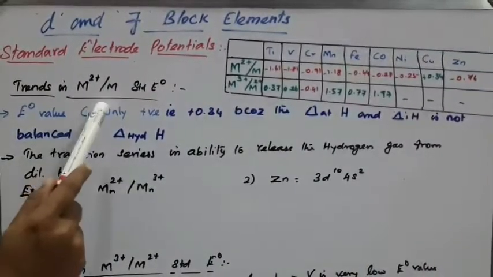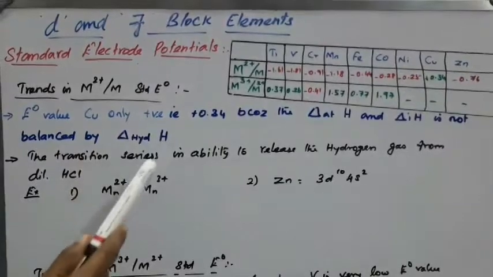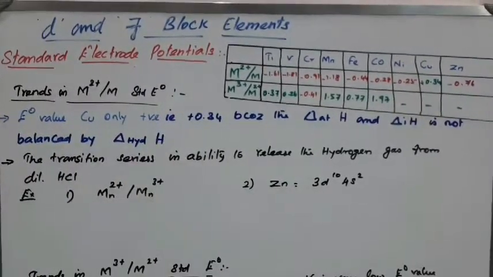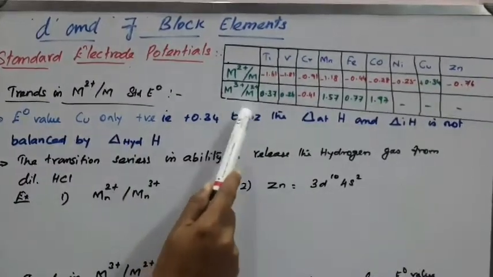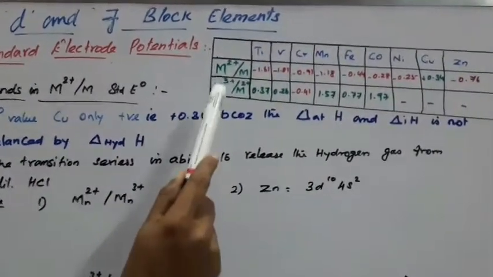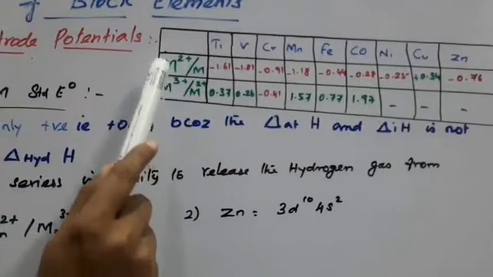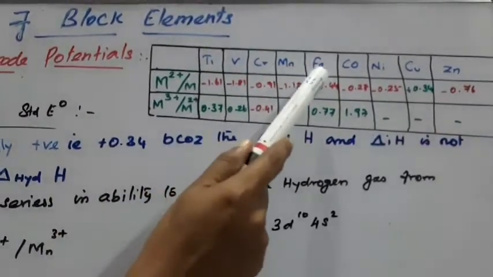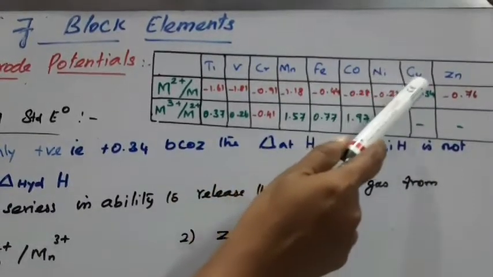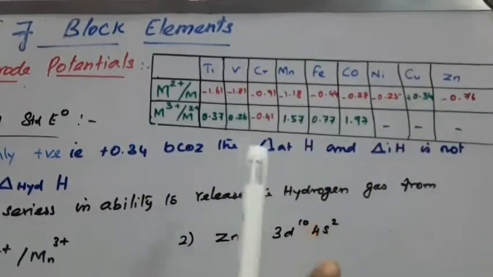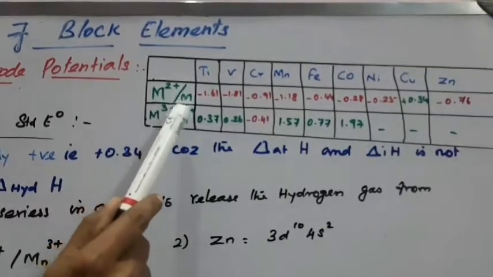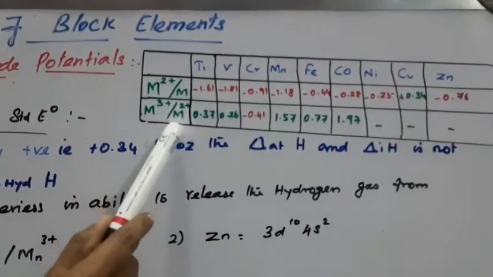Trends in M2 plus to M standard electrode potential, from the E0 values in the 3d series. Here you see the 3d series. What are the elements present? Scandium to zinc. Sachin Tendulkar, very gracie man, and free coaching Nitin's cousin. Like that you have to memorize. It's easy.